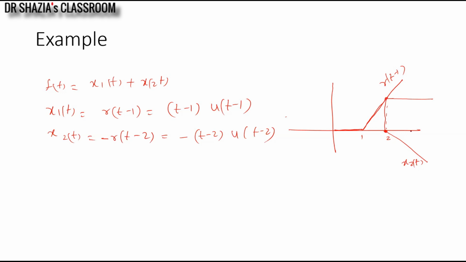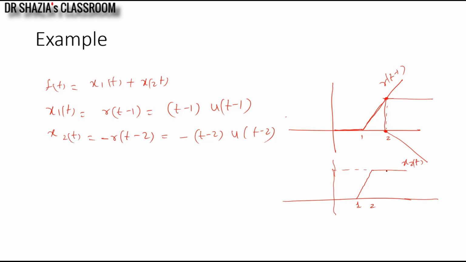So it will go as a ramp from 1 to 2, and after 2 it will stay constant, because x1 of t will always be at amplitude 1 plus this value. I am only subtracting this particular slope, so I will be left constant at this. So it will go continuously like this.